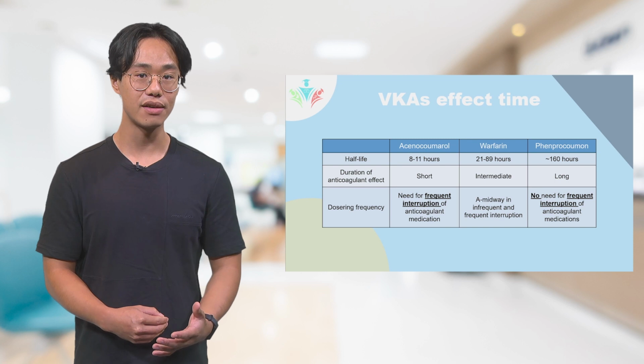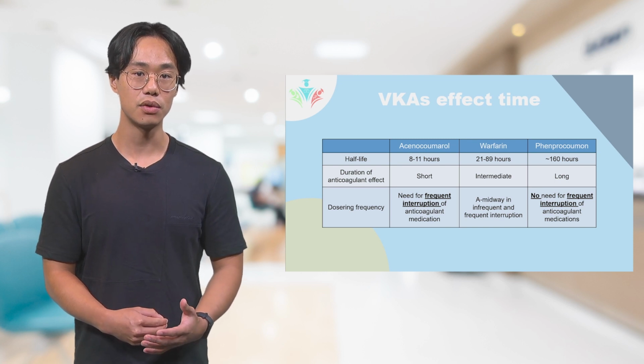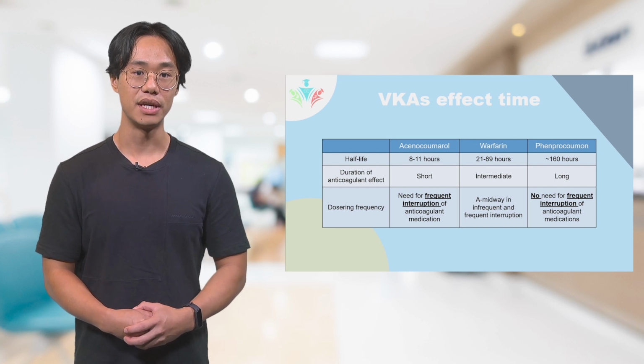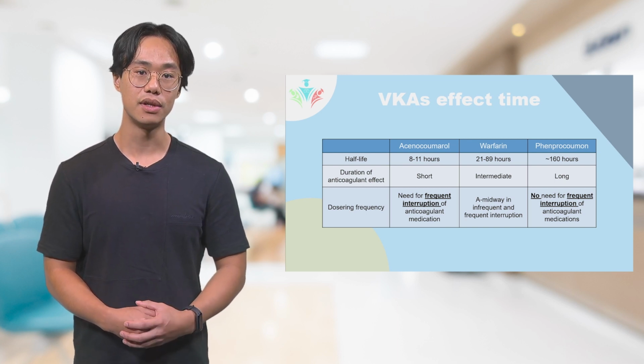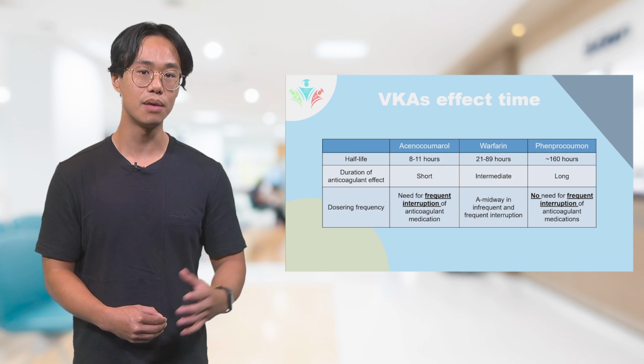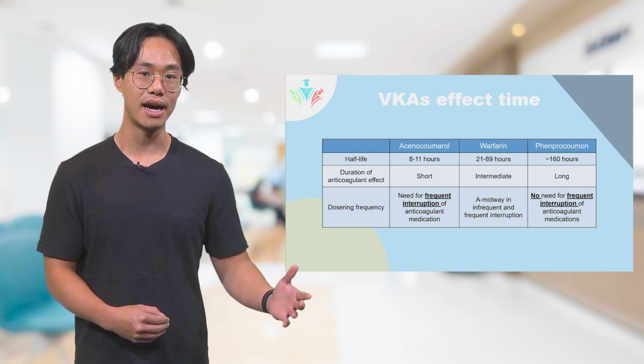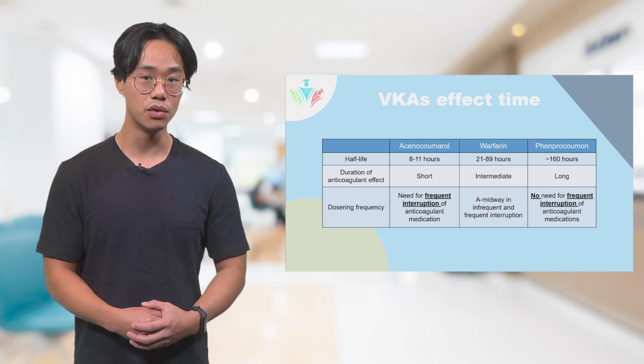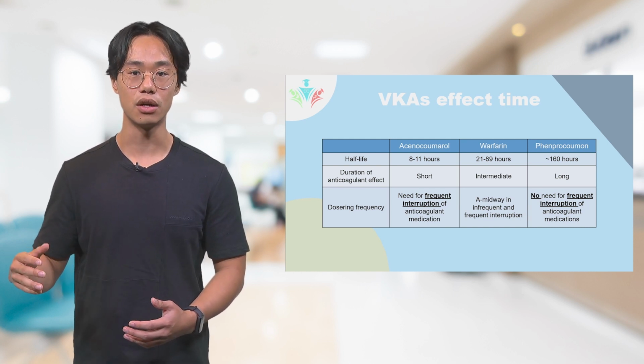The short half-life of acenocoumarol makes it possible to interrupt the treatment and its effects quickly. If a patient is planned for surgery, for example, acenocoumarol can be interrupted a couple days before the surgery and the INR normalizes on short term, whereas treatment with phenprocoumon results in a more stable INR over a longer time.